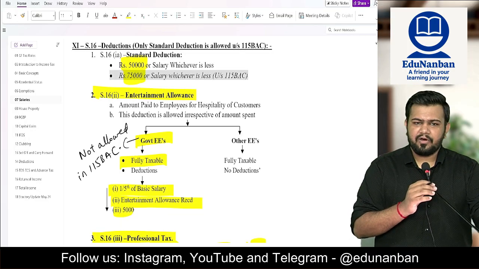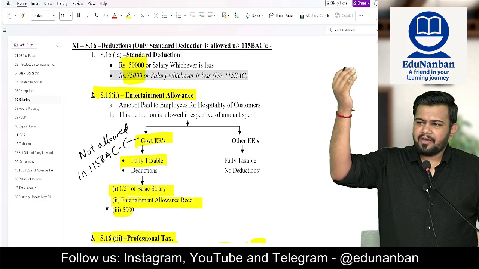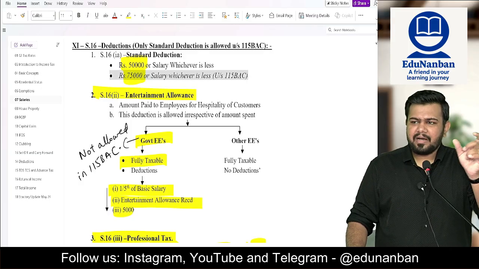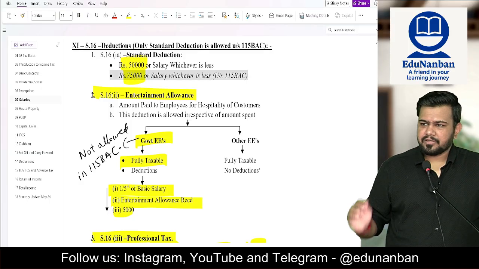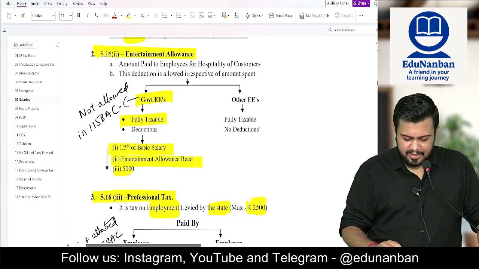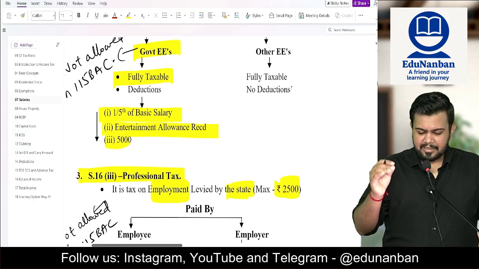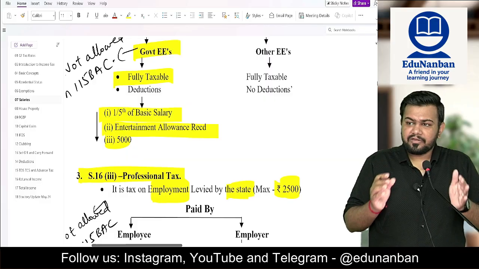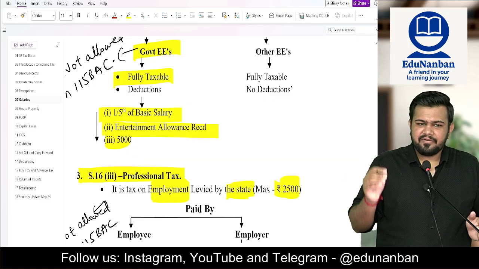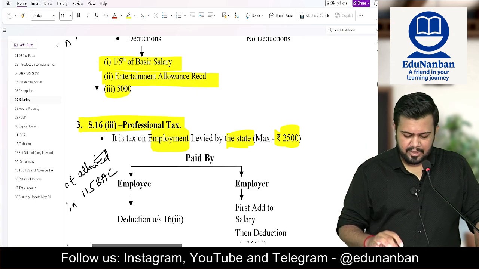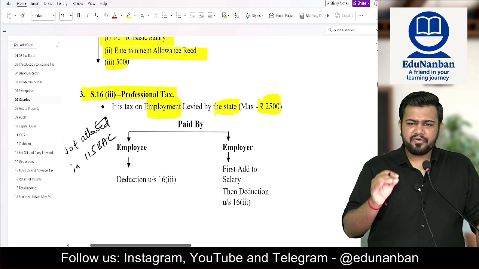So first and foremost, you add the entertainment allowance to the salary, because it is also an amount which is given by the employer. So first add it to the salary, and then you can claim deduction. The deduction is 1/5 of basic salary, or actual entertainment allowance received, or 5,000 for the entire year, whichever is lower. So maximum is how much? 5,000 only.